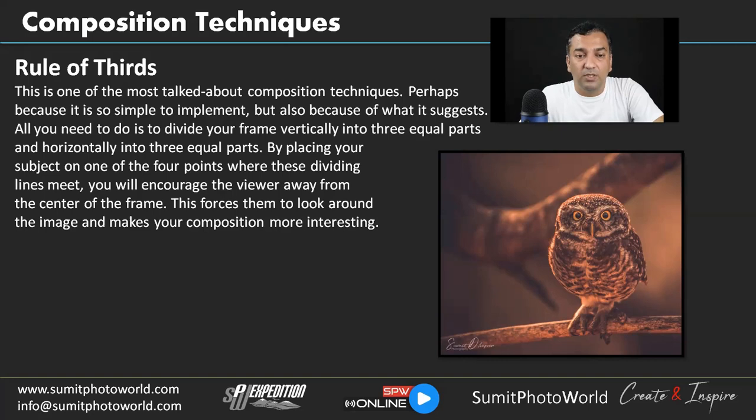So when we divide our frame with lines, vertical and horizontal, like this, we have some lines crossing other lines and creating some intersection points. So these intersection points we call the focal points in our frame.